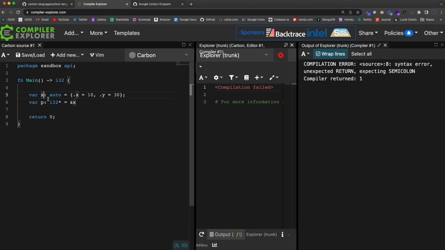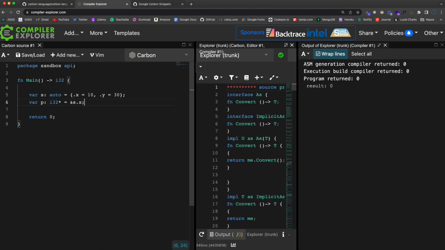Actually, maybe we shouldn't use, that's kind of weird. We'll call this S. So let's set this to S.X. Okay, so I have this P pointer pointing to this value, this S.X, which is 10. So if we come down here and we return S.X, the result is 10.